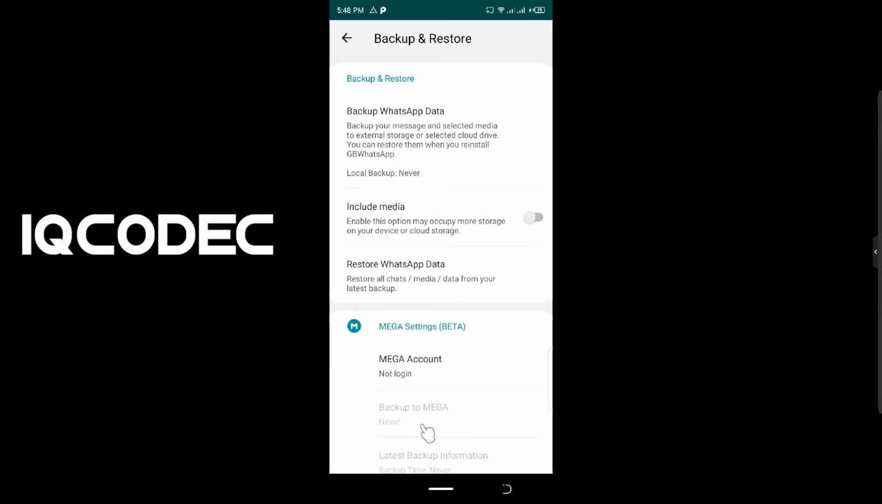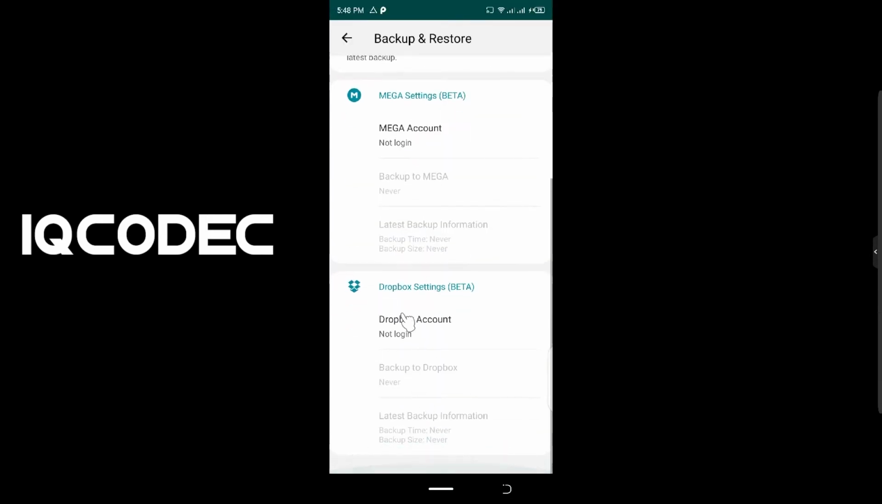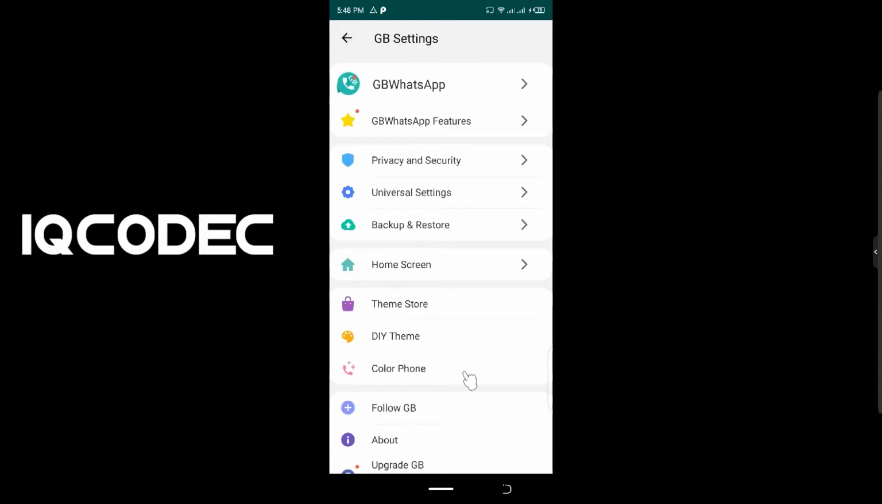For this video I'm going to be using Dropbox, because Dropbox is a little bit more generous than Mega. Mega allows you, I think, 500 megabytes, whereas Dropbox allows you up to 5 gigabytes for the free account. Now, this will depend on the amount of GB data you have to back up.